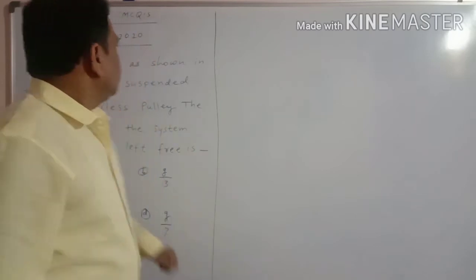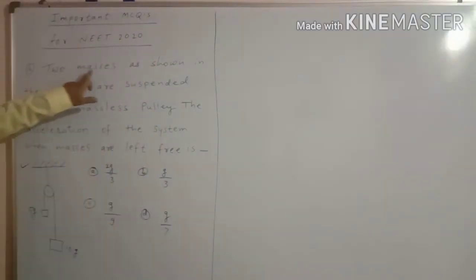Our next MCQ: two masses as shown in the figure are suspended from a massless pulley. One pulley is there. The acceleration of the system when the masses are left free is? So we have to calculate the acceleration of this system. The system is given, one pulley and two masses. Now see here how we can calculate the acceleration.